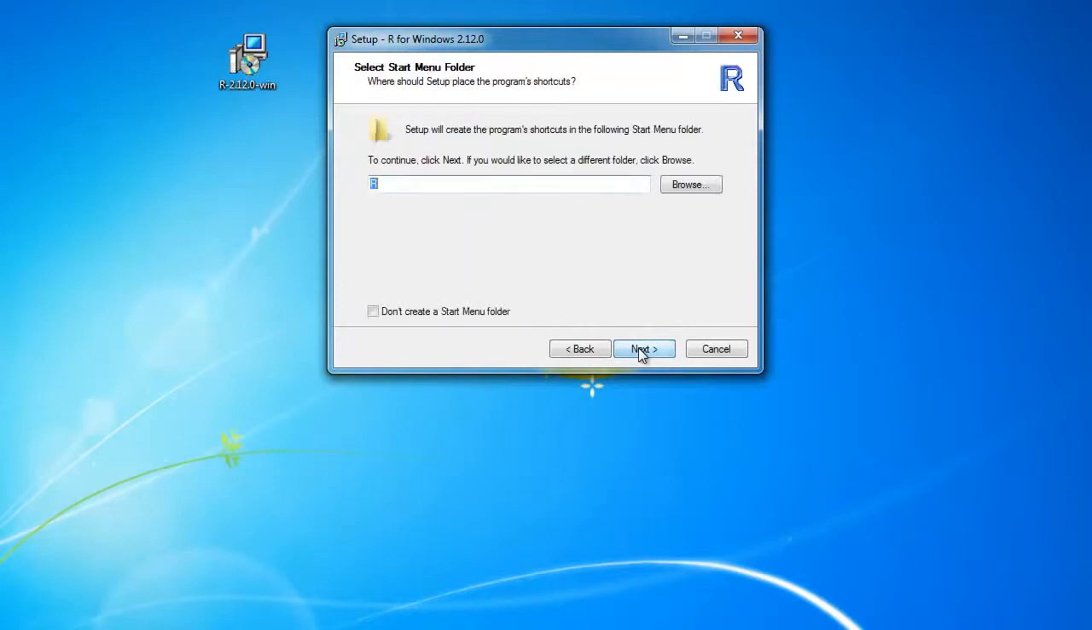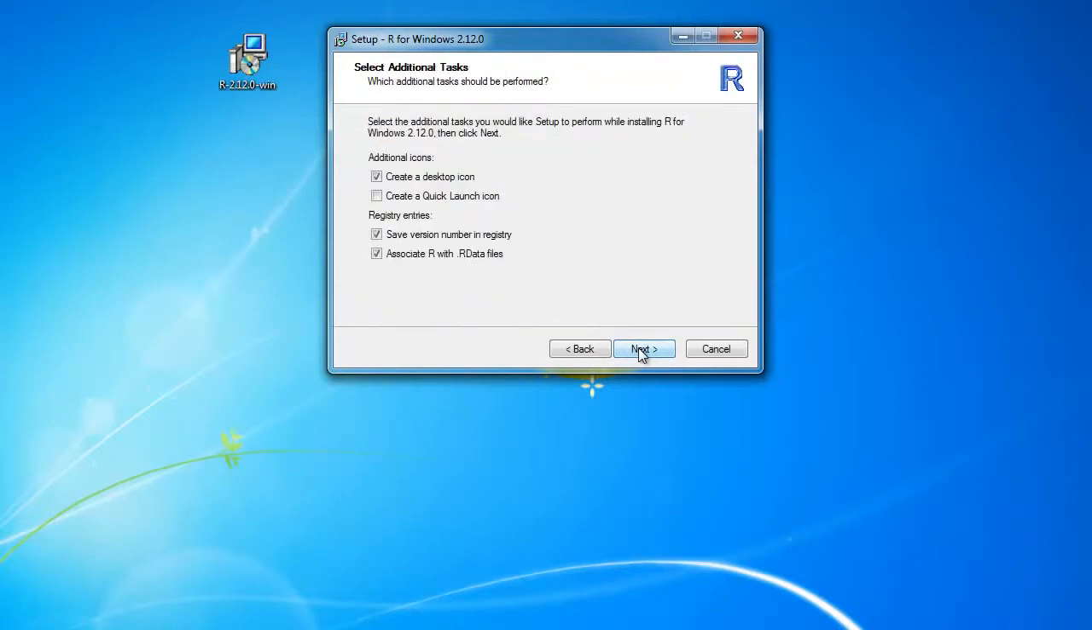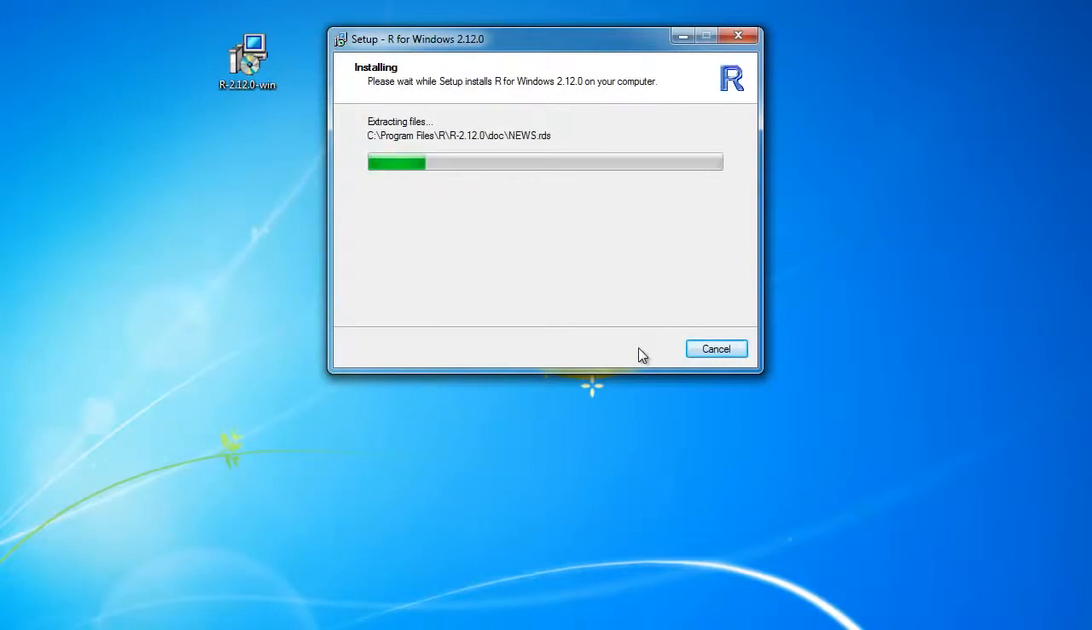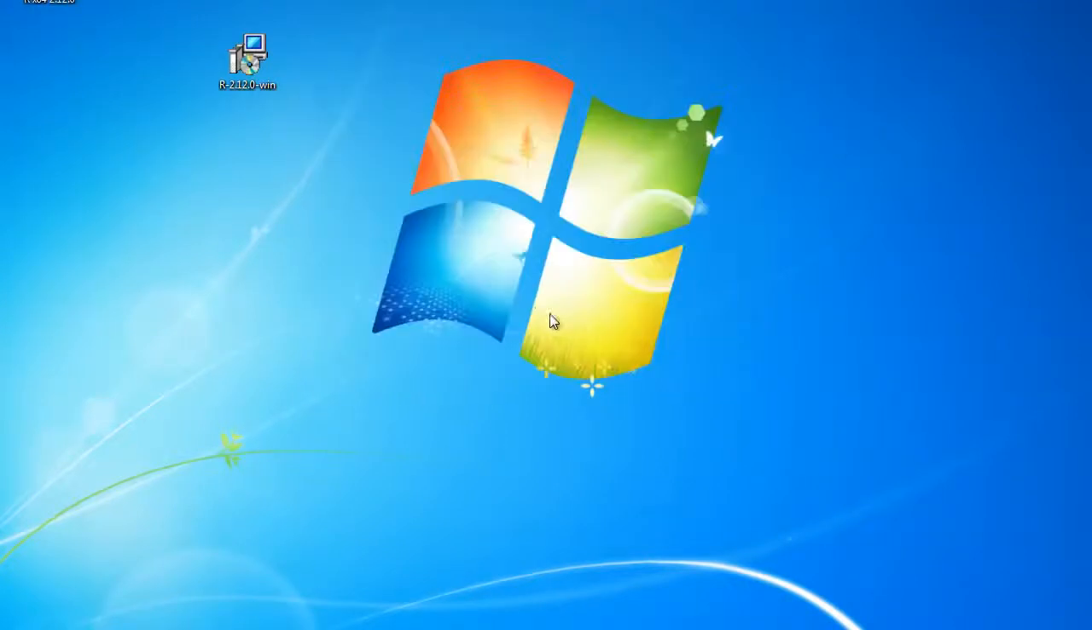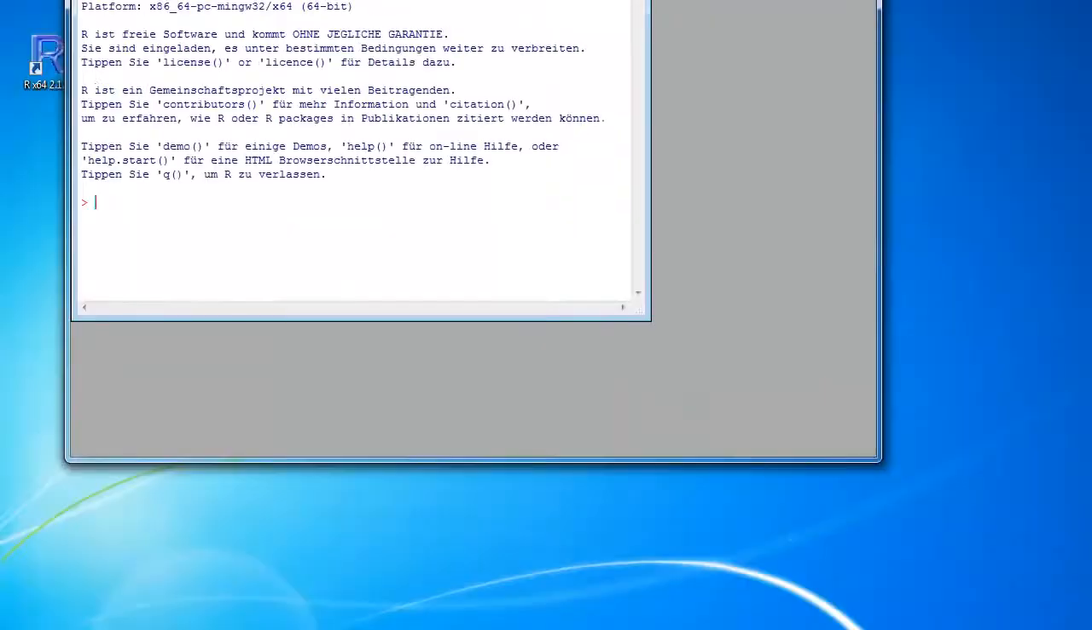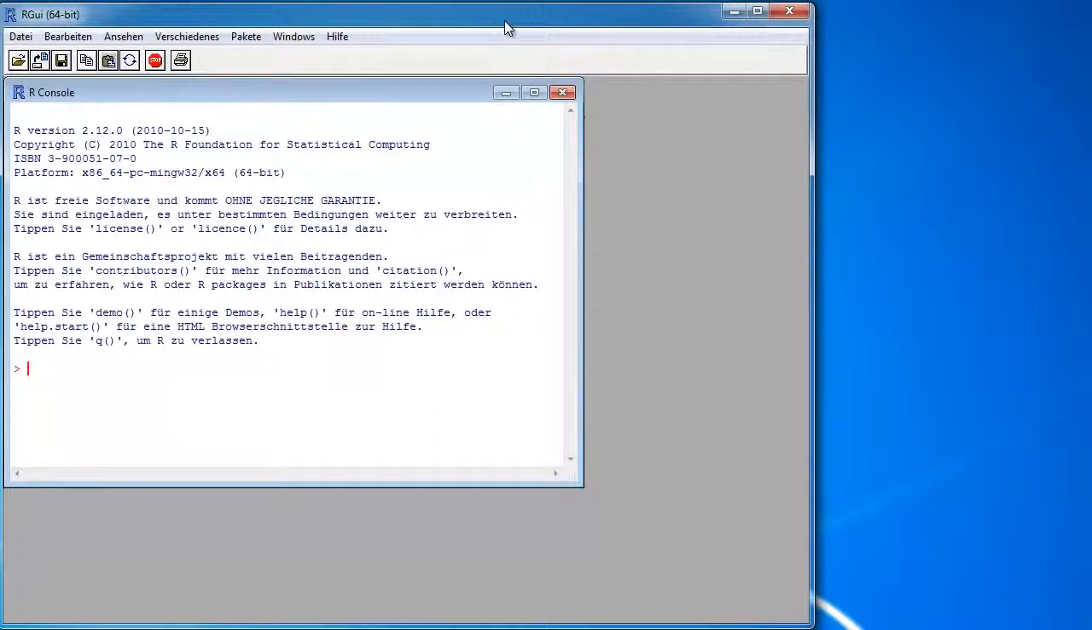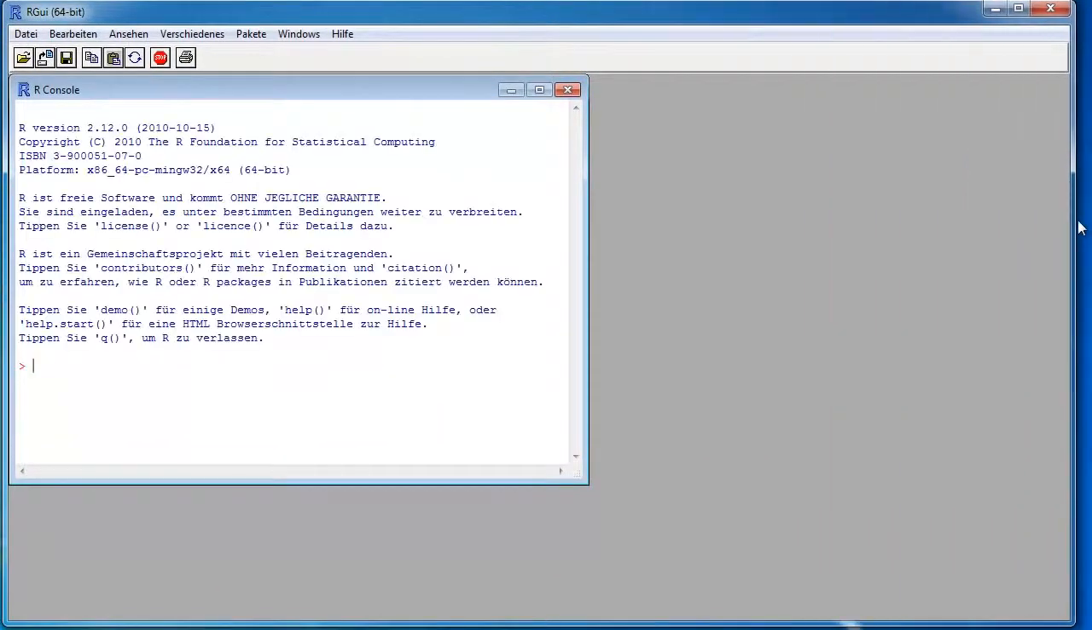Next. Next. Next. Next. Okay, finish. Then you have set icon, and this is what it looks like after you start it.